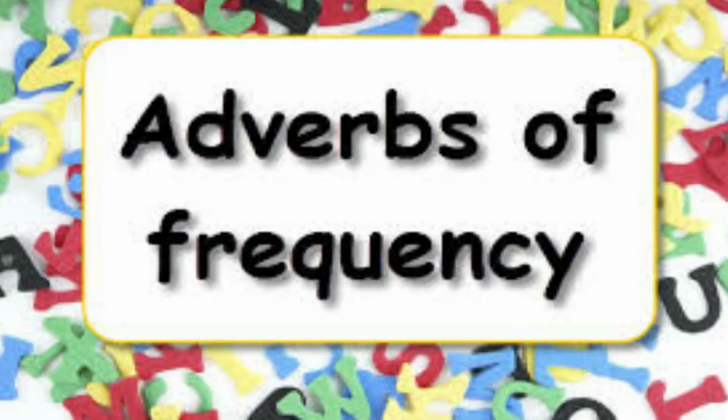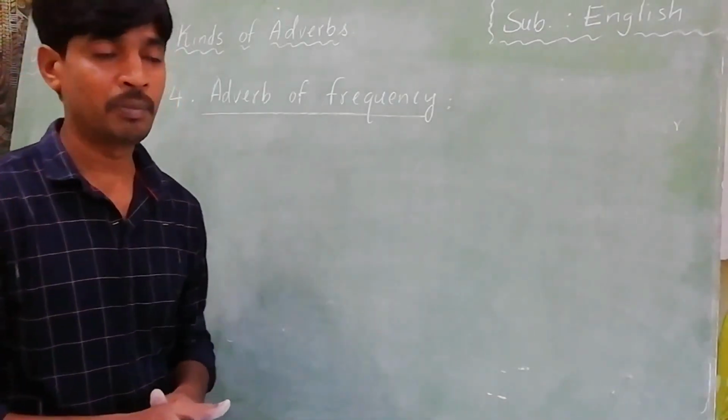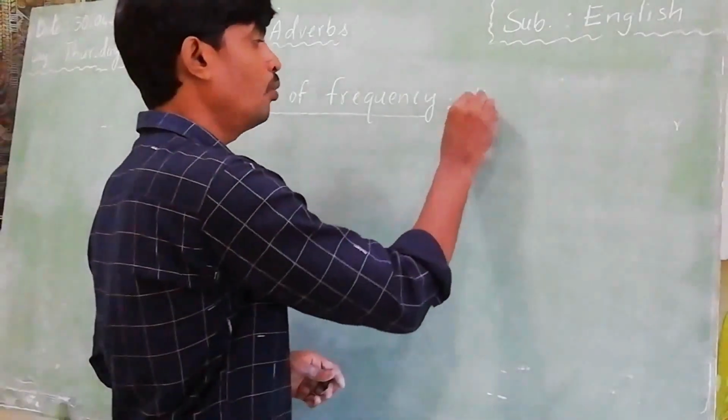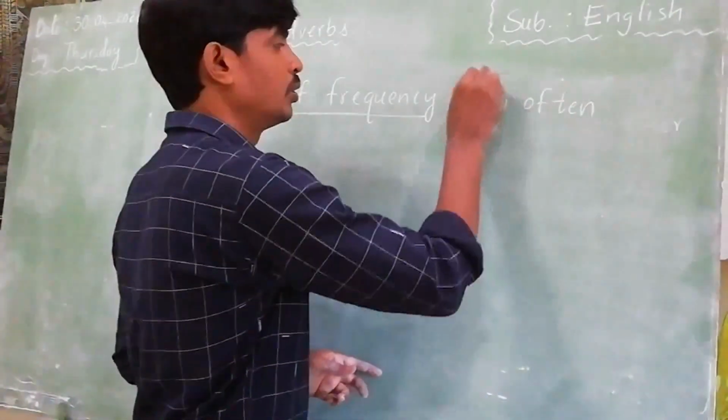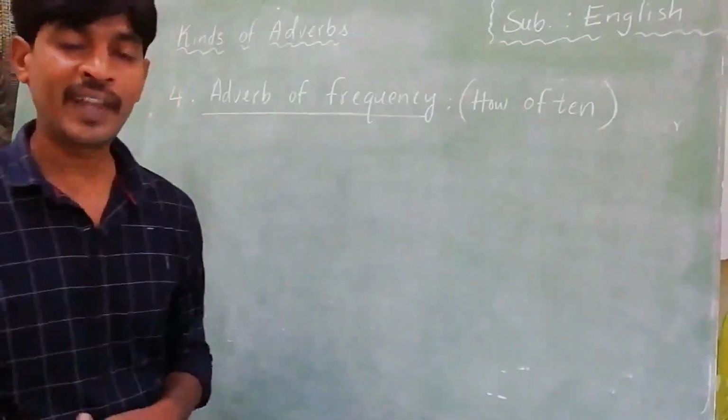Okay, the last one is adverb of frequency. So what is the meaning of frequency here? Adverb of frequency tells us how often the action takes place. How often means how many times.